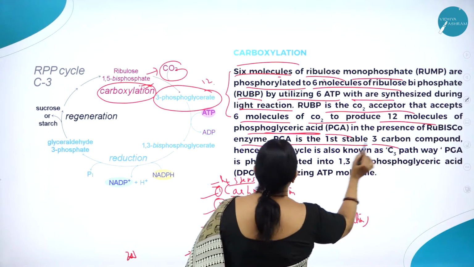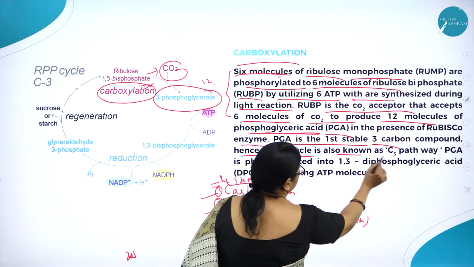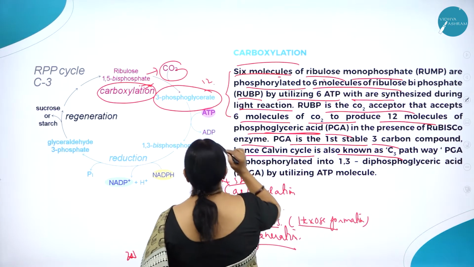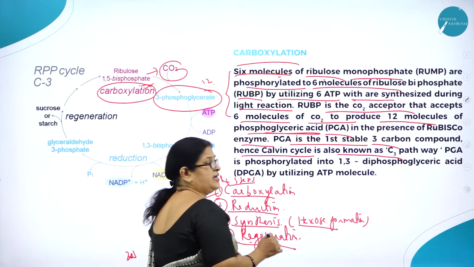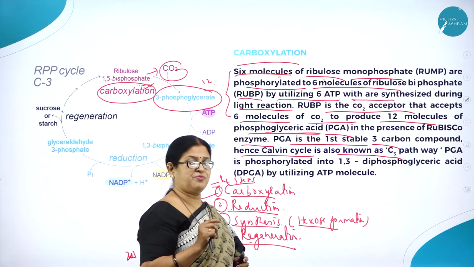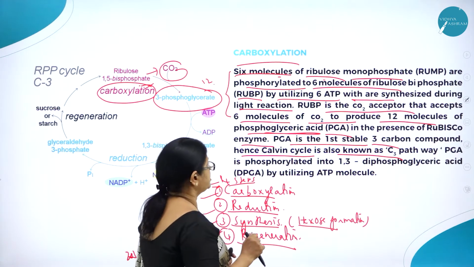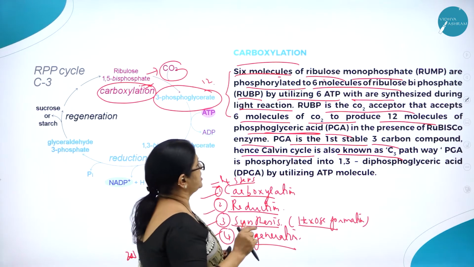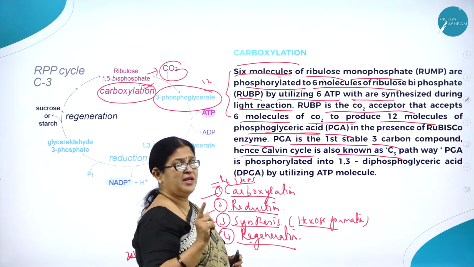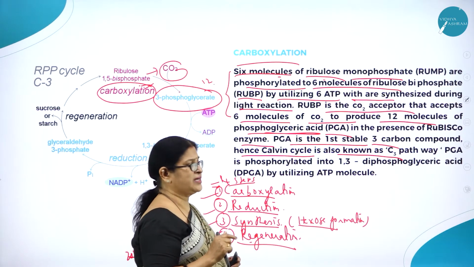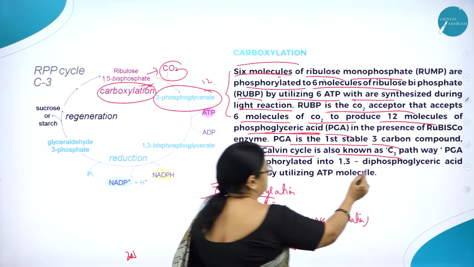PGA is the first stable 3-carbon compound, hence Calvin cycle is known as C3 pathway. So why is it called the C3 pathway? As I said, the first stable carbon compound that is formed is a 3-carbon compound, that is PGA. PGA, phosphoglyceric acid, is the first stable 3-carbon compound, hence the Calvin cycle is also known as the C3 pathway.